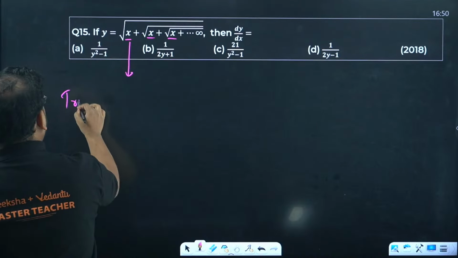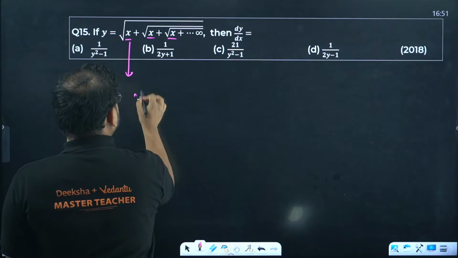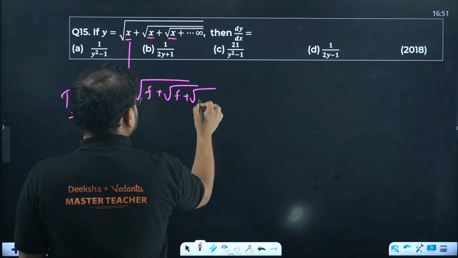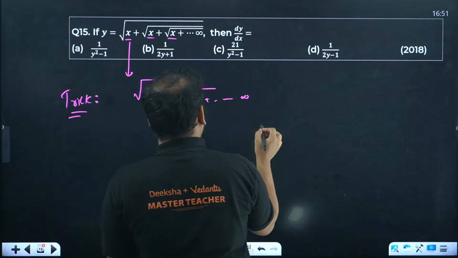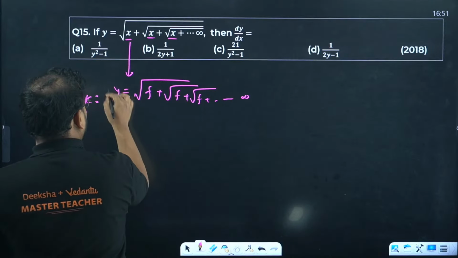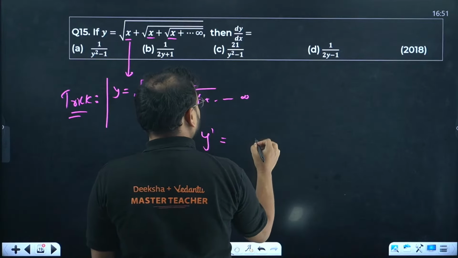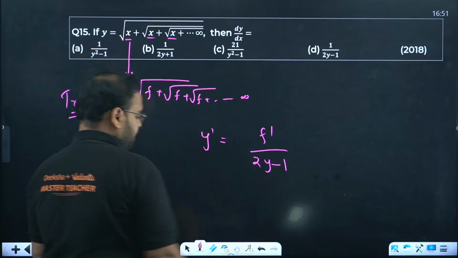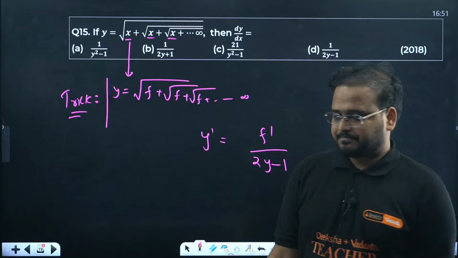This question over here. Waiting for the trick? Trick is here. If you have some function f plus some function f plus some function f and so on till infinite number of terms, and this is some function y, then y dash is given by f dash upon 2y minus 1.